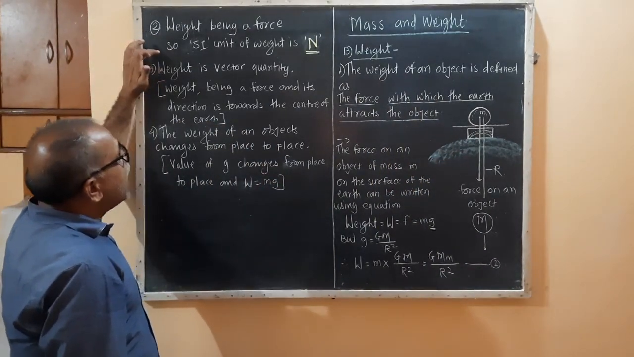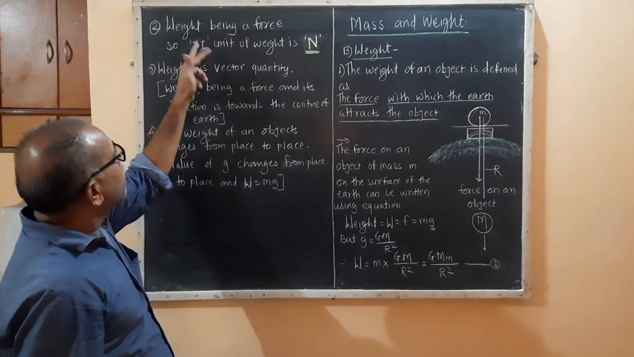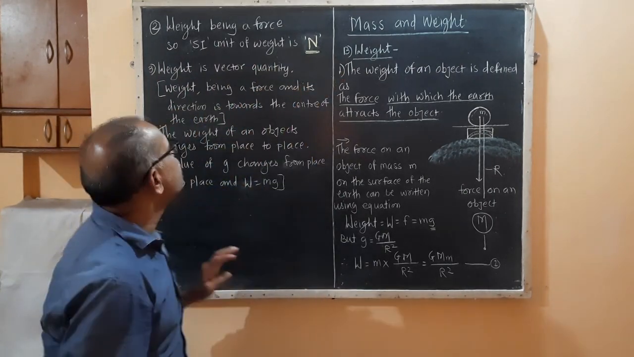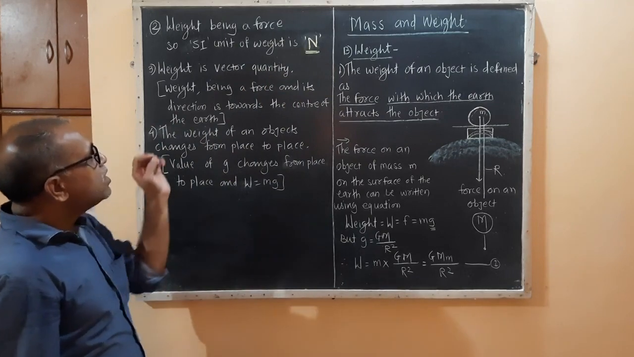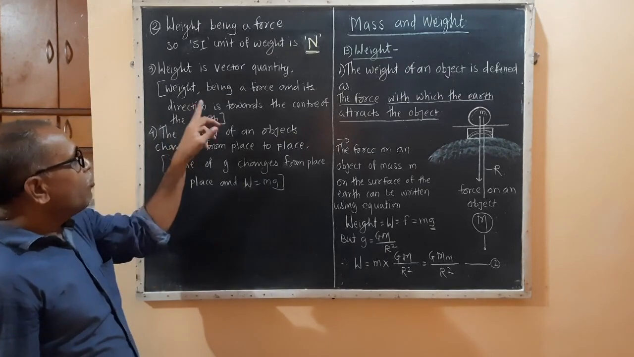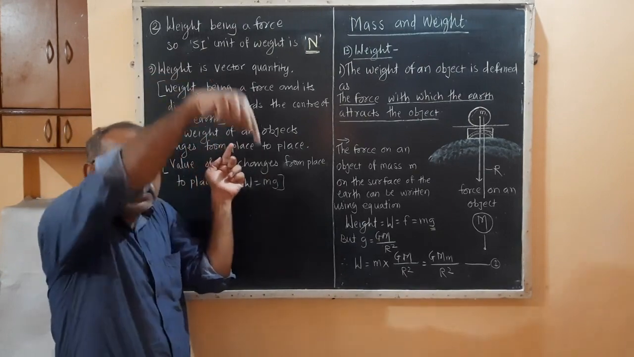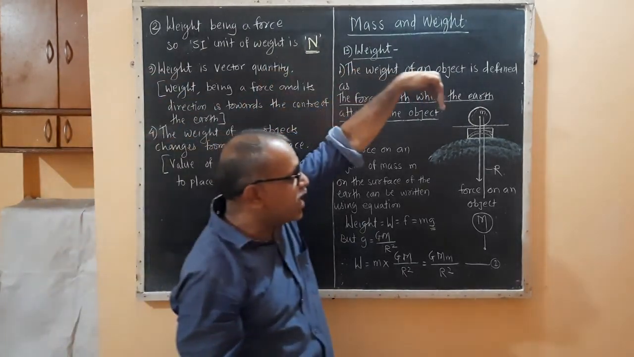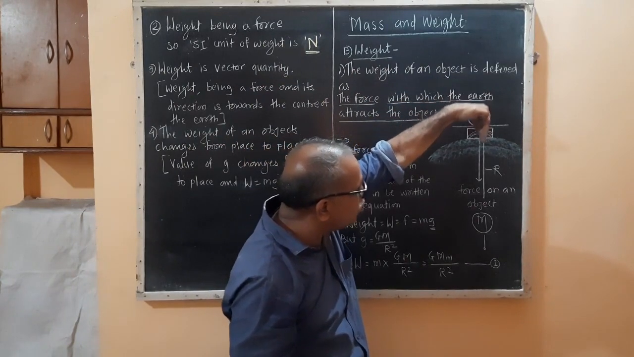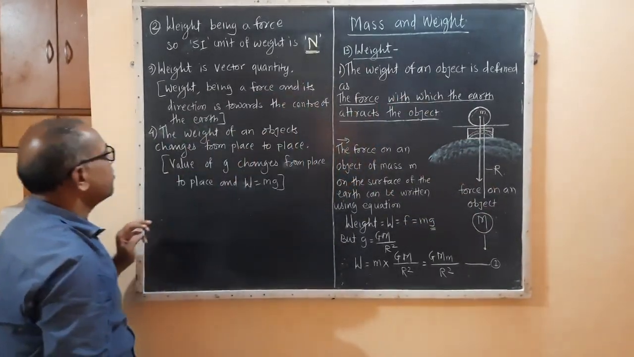Weight being a force, the SI unit of weight is the Newton. Weight is a vector quantity. Why is it a vector quantity? Because weight being a force, its direction is towards the center of the earth. Only the direction is towards the center of the earth. Is it clear? So it is a vector quantity.